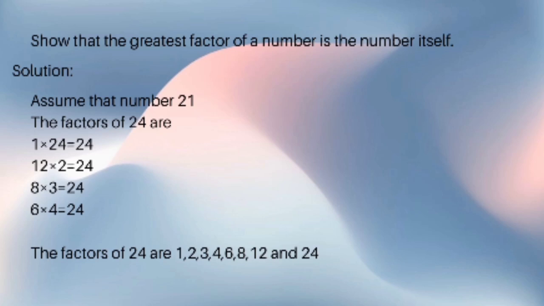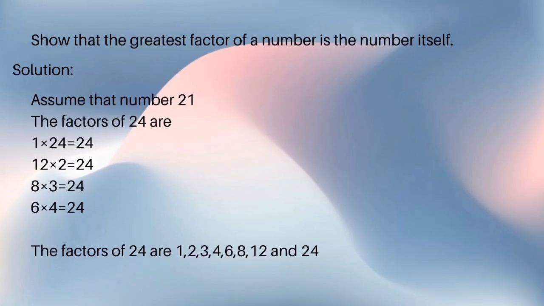Show that the greatest factor of a number is the number itself. Assume that the number is 24. So, the factors of 24 are 1 times 24 equals 24, 12 times 2 equals 24, 8 times 3 equals 24, 6 times 4 equals 24. So, the factors of 24 are 1, 2, 3, 4, 6, 8, 12, and 24. From this, we can say that 24 is the greatest factor of the number 24.